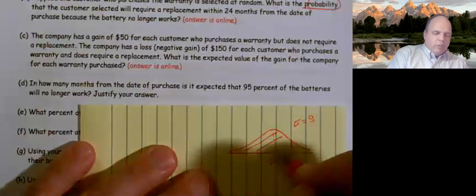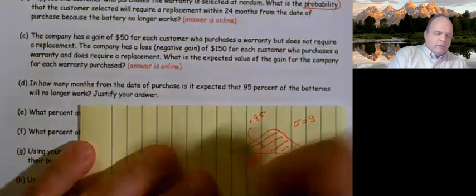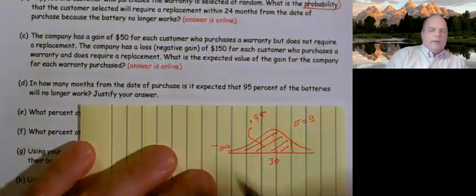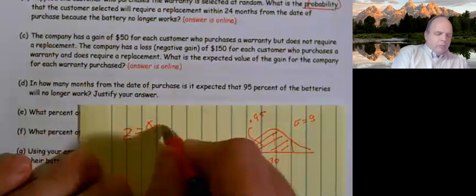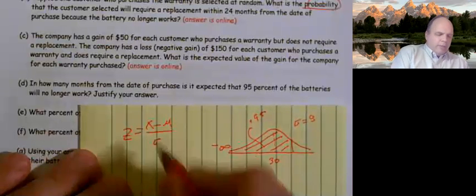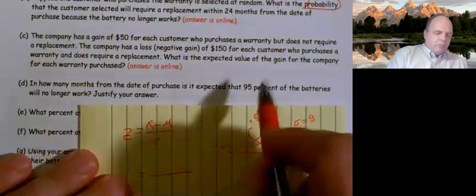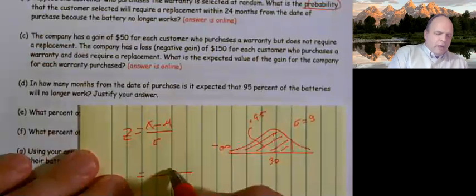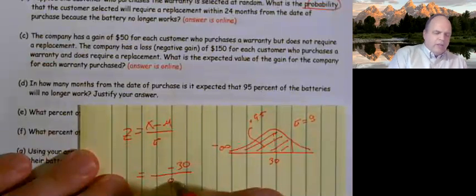So I'm shading this way. And this area is 0.95. This is negative infinity. And once again, Z equals X minus mu over sigma. I start plugging in, and I have a mean of 30. I have a standard deviation of 8.